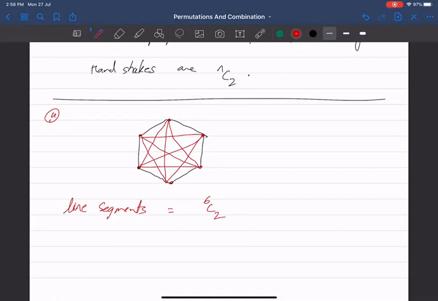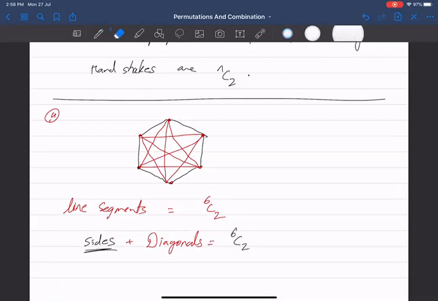So we have two kinds. Line segments are made up of sides and diagonals. So if you want the diagonals, how many sides do you have in a hexagon? Obviously 6. So how many diagonals will be made?